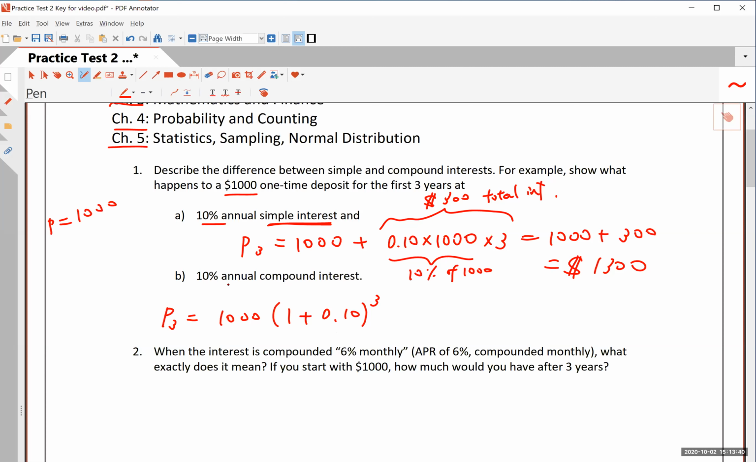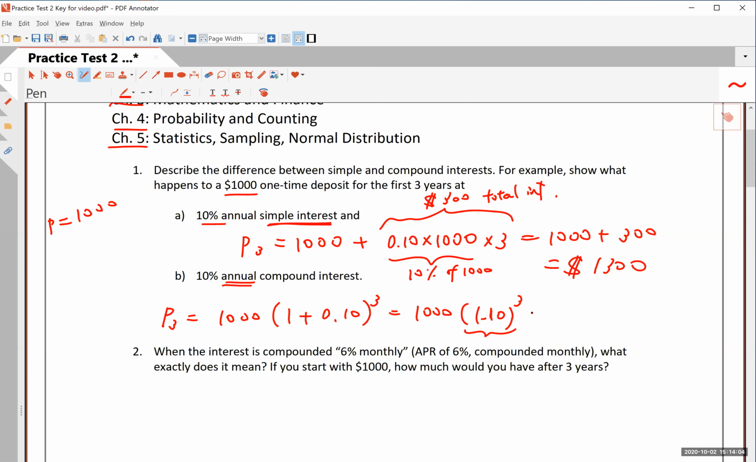How do I know that? Because it's annual compounding. If it's quarterly or let's say if it's monthly, then this number would be 3 times 12, which is 36, right? Because there are 36 compounding periods if this was compounding monthly for 3 years. Anyway, so this is 1,000 times 1.10 to the 3rd power, okay?